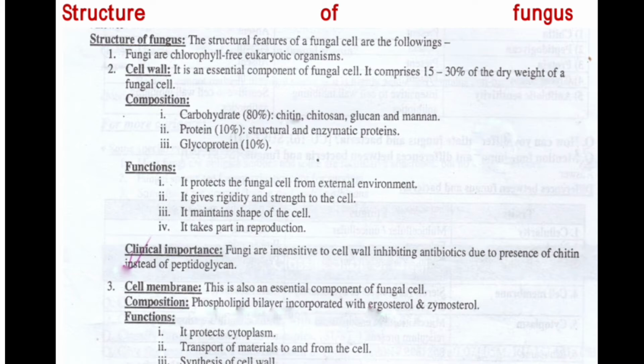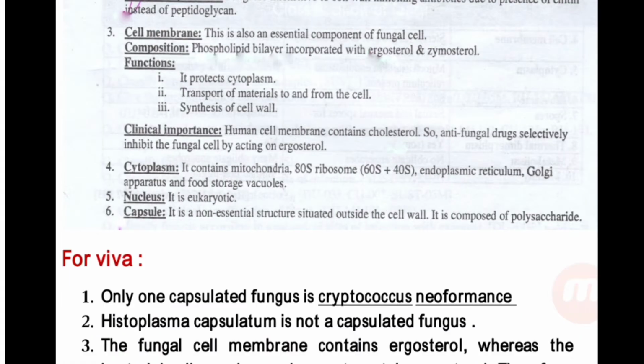Clinical importance. Fungi are insensitive to the cell wall inhibiting antibiotics due to the presence of the chitin instead of the peptidoglycan. Cell membrane. It is an important component of the fungal cell composition.